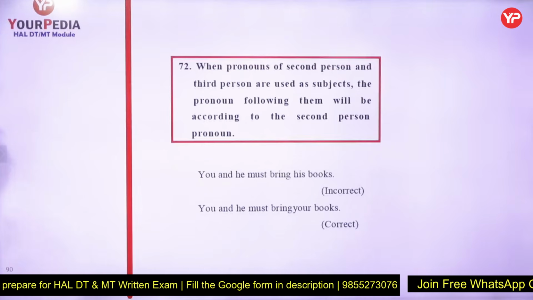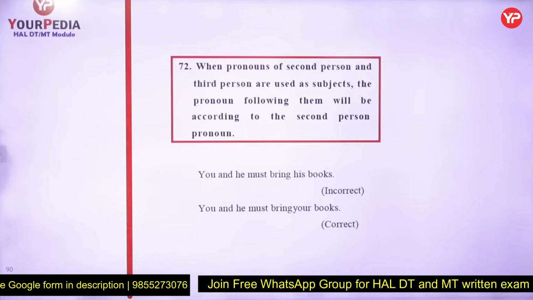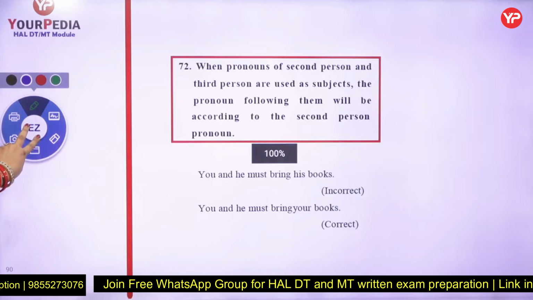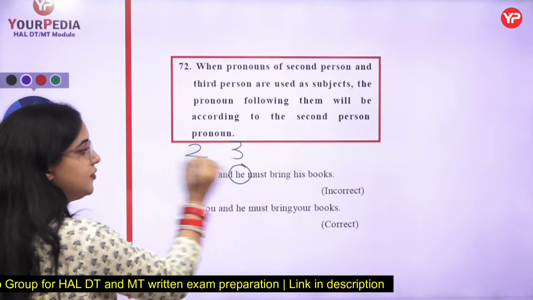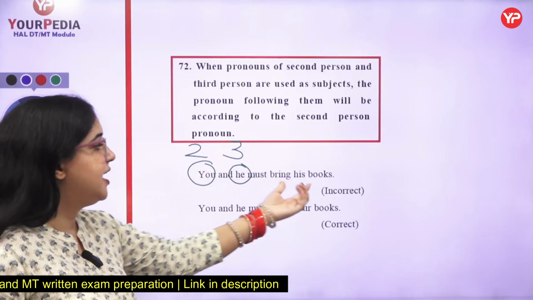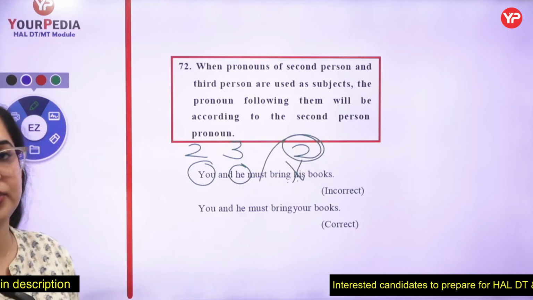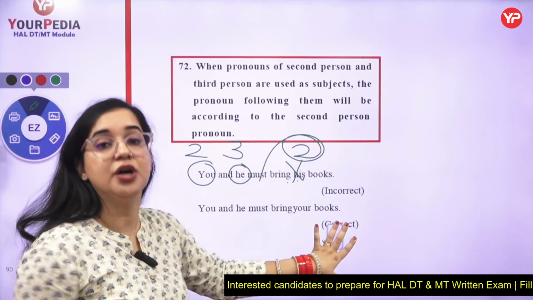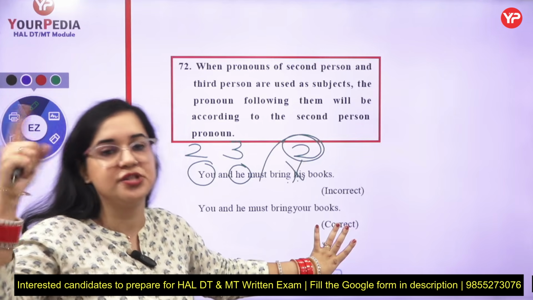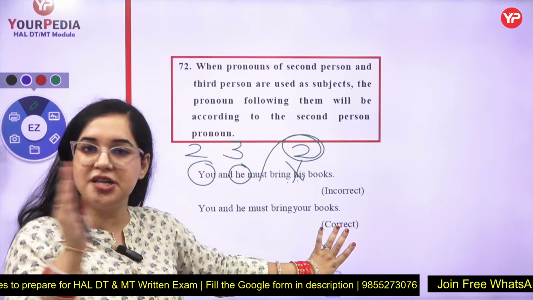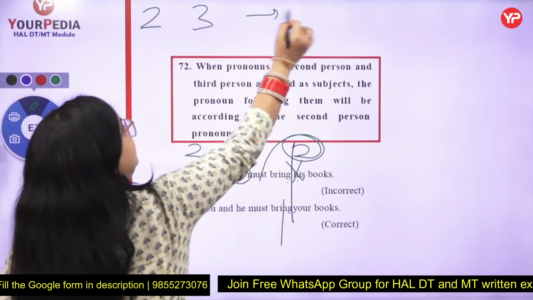Now the 72nd states, when pronouns of second person and third person are used as subject, the pronoun following them will be according to the second person pronoun. What does it mean? Here it is you, it is he. This is second, this is third. Now you always have to check, here it won't be his. It will be the second person only which will be taken as the pronoun. "You and I must bring your books." And if it is about a first and second person combination, it will be the first person pronoun. So remember, the logic states a sequence I already told you. But about the pronoun, if the logic is 2, 3, the pronoun will be 2.